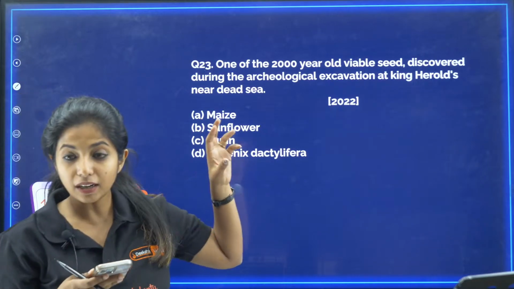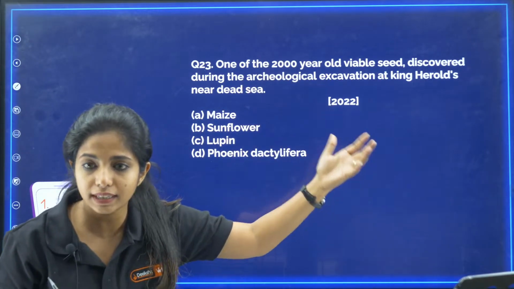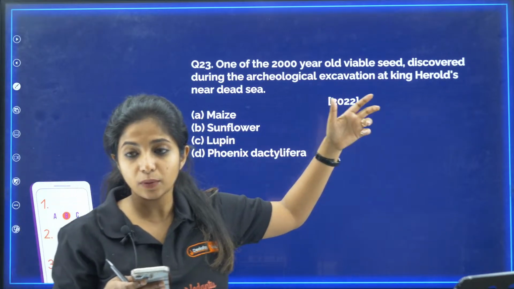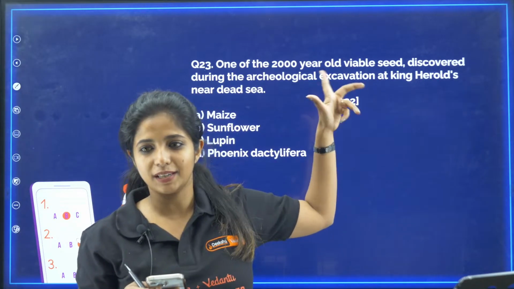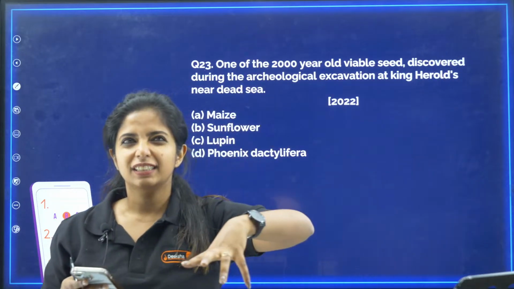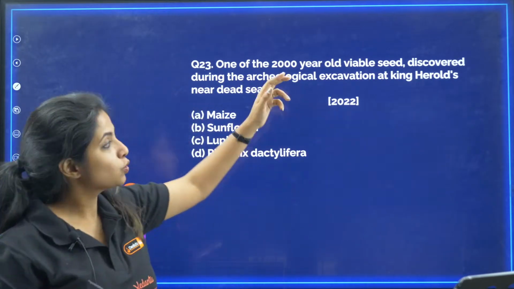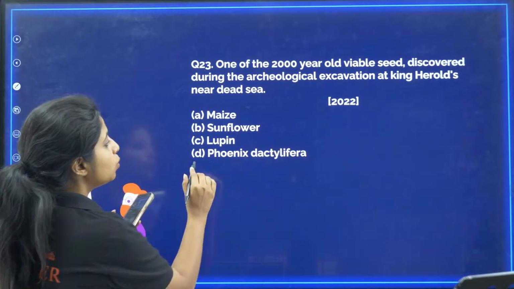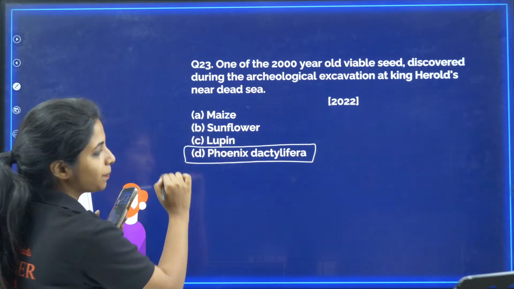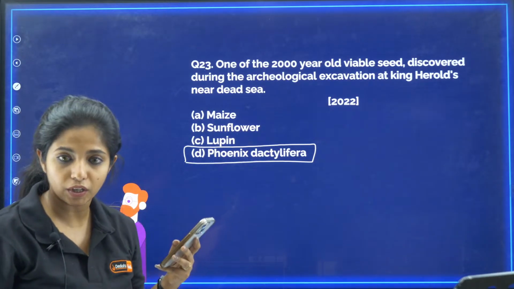So there was a seed which was viable even after 2000 years, my dear children. There was a King Herod, and near Dead Sea he was there. The area or kingdom was there. So there it was found, a 2000-year-old viable seed. It was Phoenix dactylifera. D becomes your answer for this particular question.